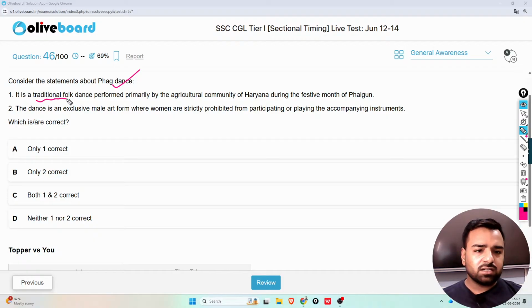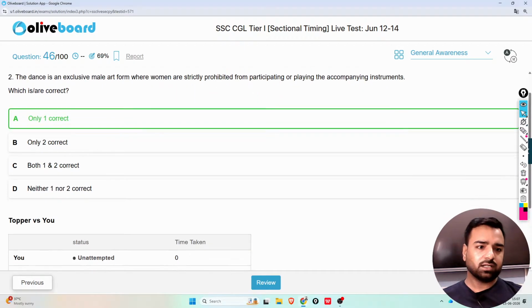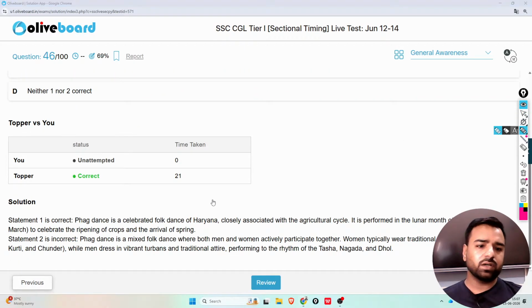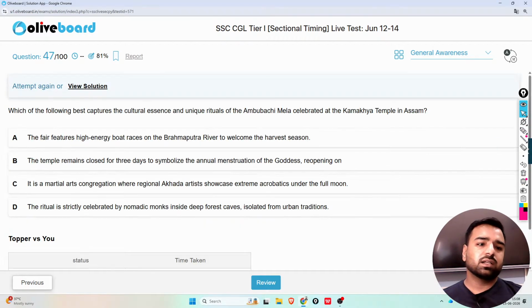It is a traditional folk dance performed primarily by the agricultural community of Haryana during the festive month of Fagun. That's correct. But the second statement is wrong, so I'll go with just option A. Option A is the only correct one. Why was it incorrect? Because the folk dance is actually a mixed folk dance where both men and women participate. And it was mentioned that women are not allowed. That's wrong.